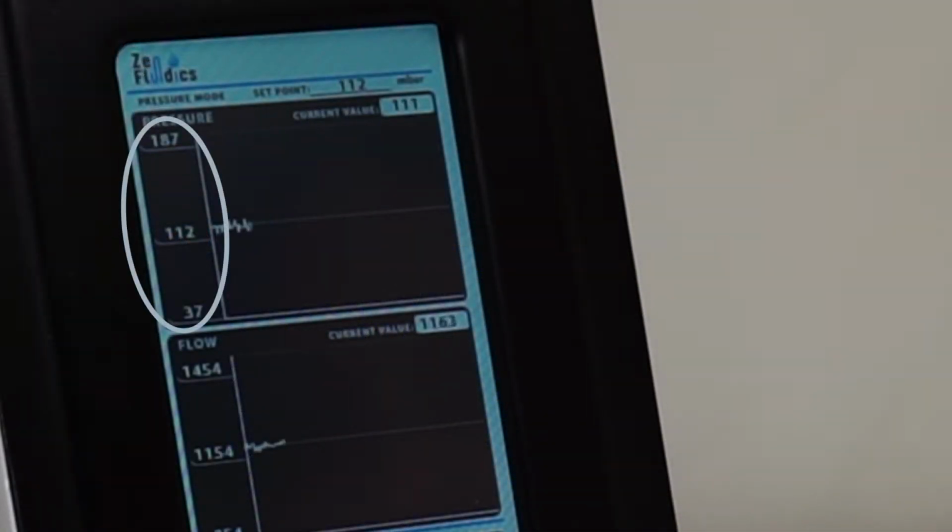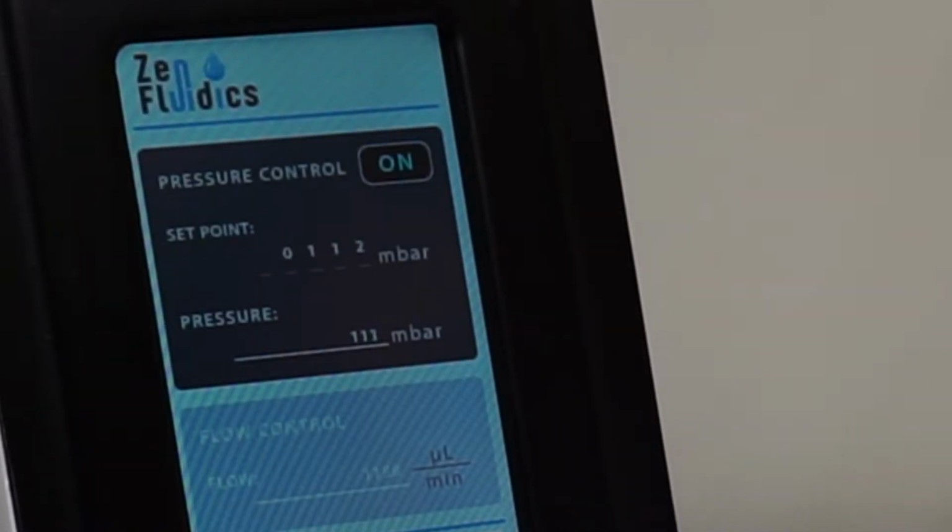The graph shows a limited range of values in its axis. However, when a reading gets out of range, the axis will readjust to show the readings in the most efficient way.